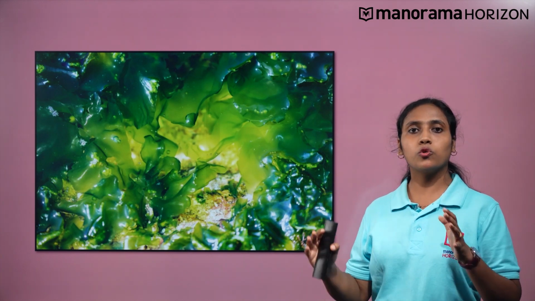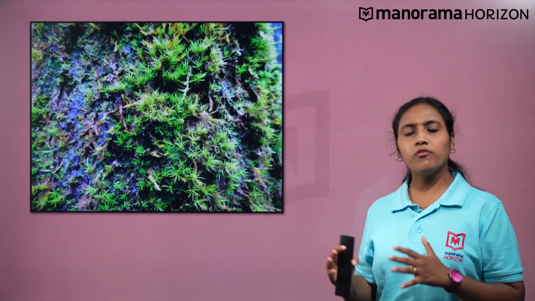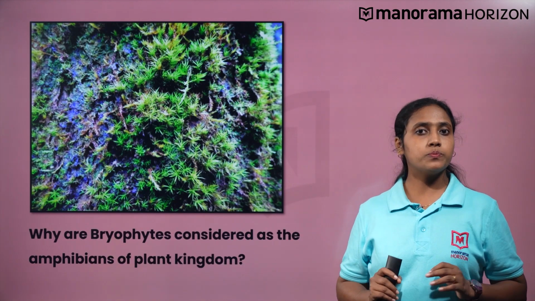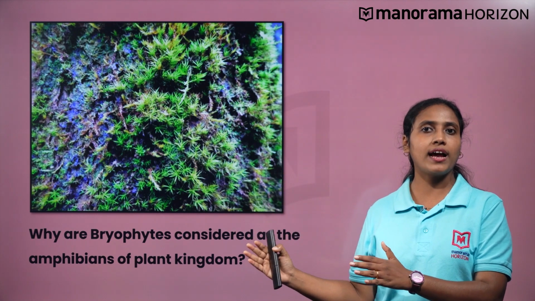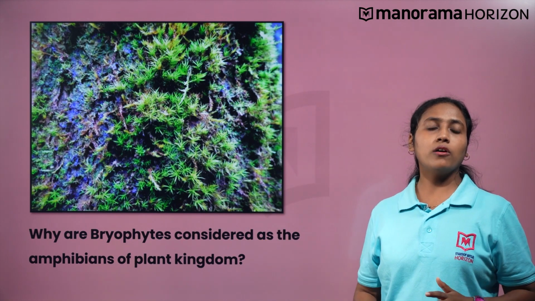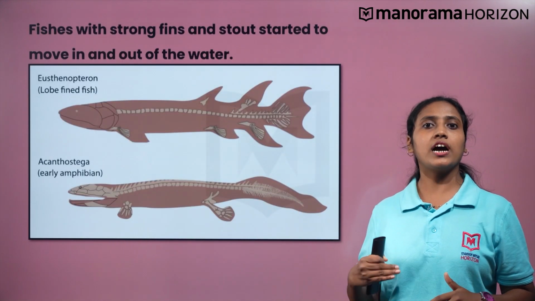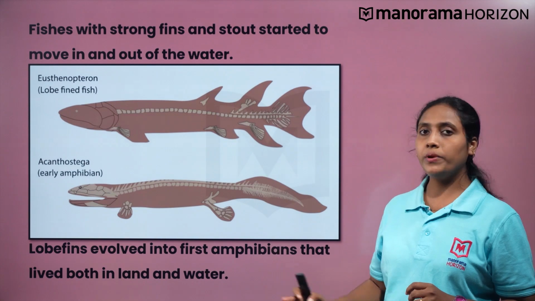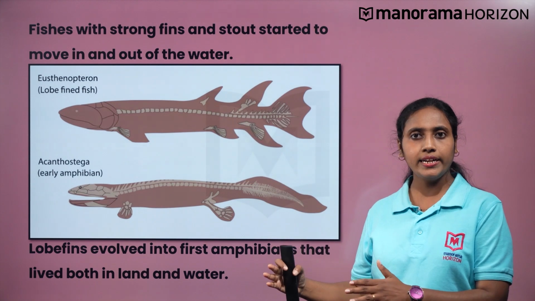Plants were the first to colonize the land from water. You know why bryophytes are considered the amphibians of the plant kingdom? It is because bryophytes act as a connecting link between the aquatic plants, thallophytes, and the land plants, pteridophytes. Soon, around 350 million years ago, fishes with strong fins and snouts started to move in and out of the water. They were called lobe fins and evolved into the first amphibians that lived both on land and in water.